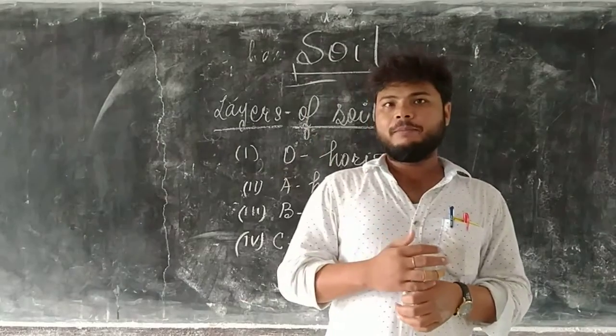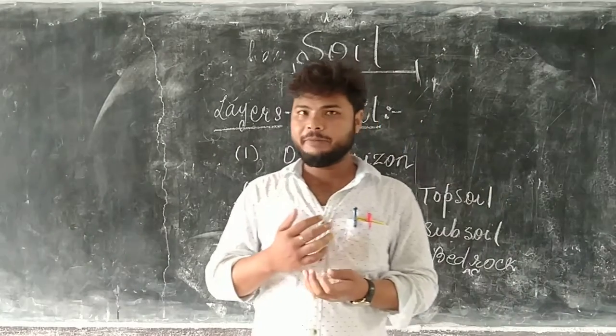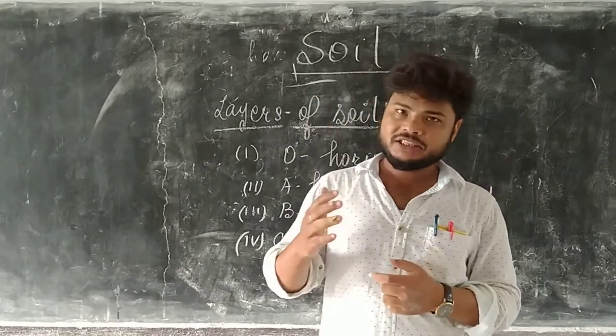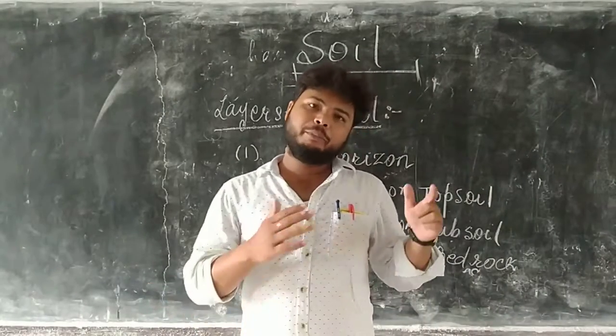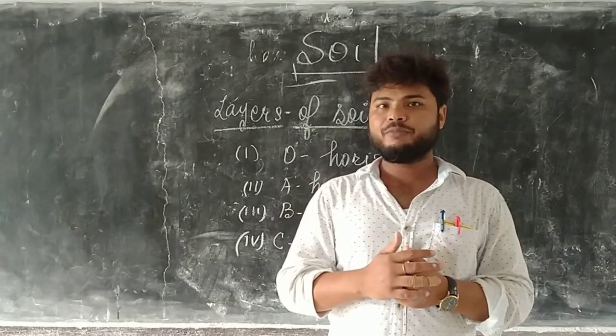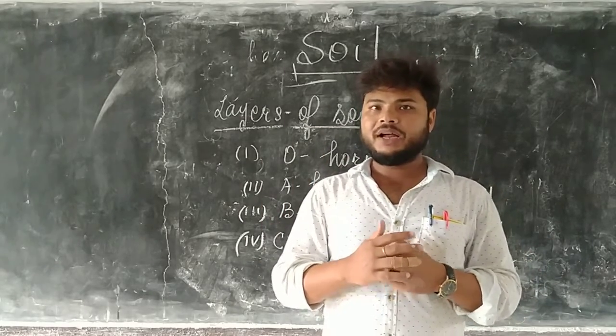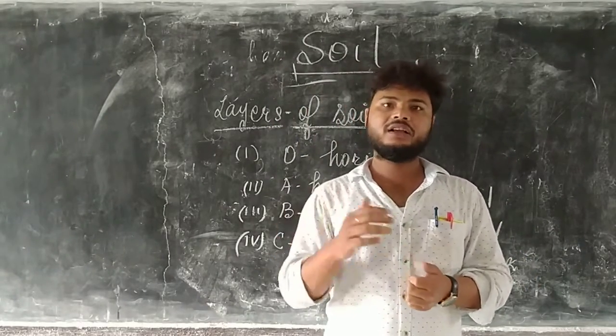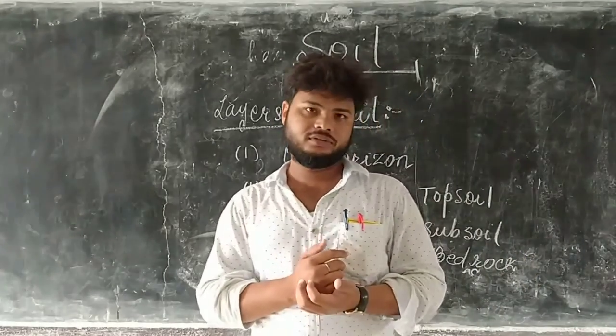In the process of photosynthesis, when a plant makes its own food in the presence of sunlight, the plant releases oxygen and takes in carbon dioxide.